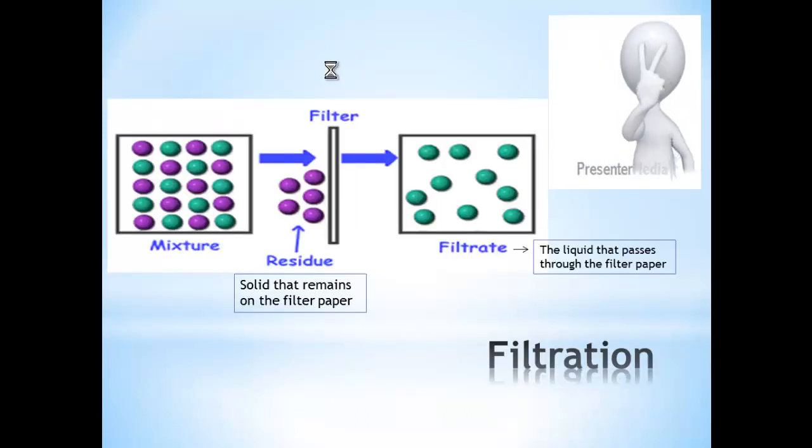Now this picture shows how the residue is separated with the help of filter paper, and this is how the filtrate is obtained. What is residue? Residue is the solid that remains on the filter paper, while the filtrate is the liquid that passes through the filter paper.